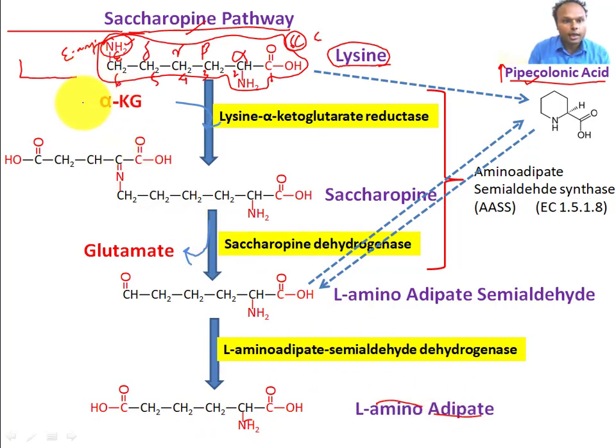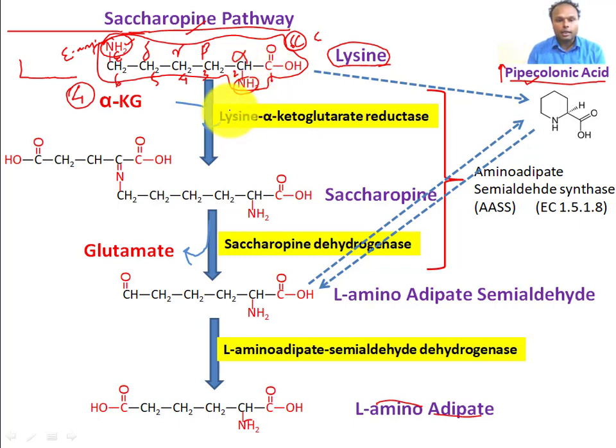So both amino groups will be removed, and there will not be any change in the number of carbons. So this whole carbon chain will convert into alpha ketoadipic acid.